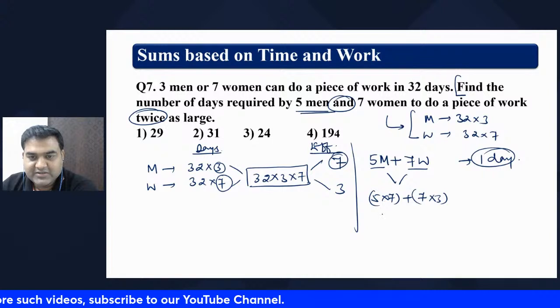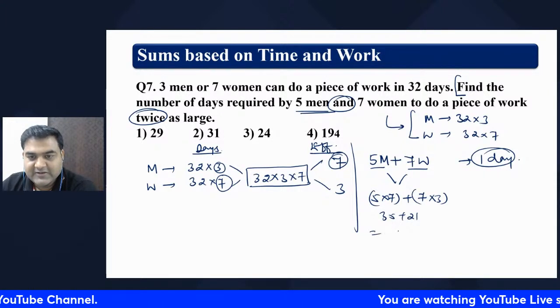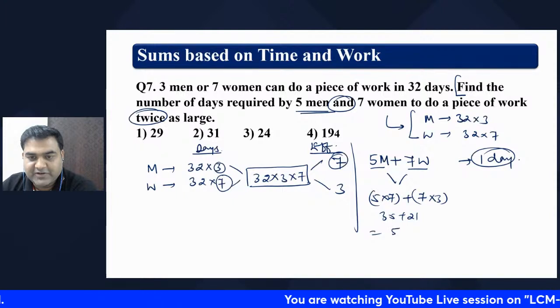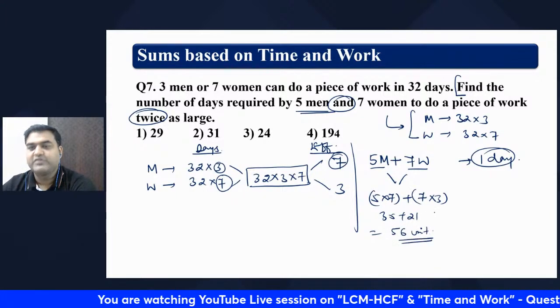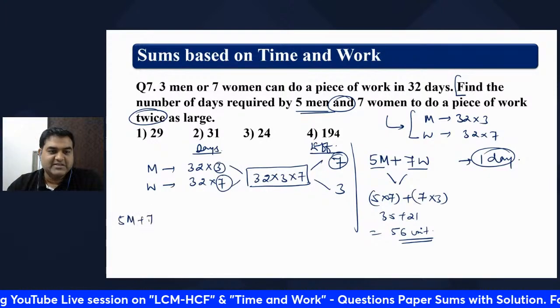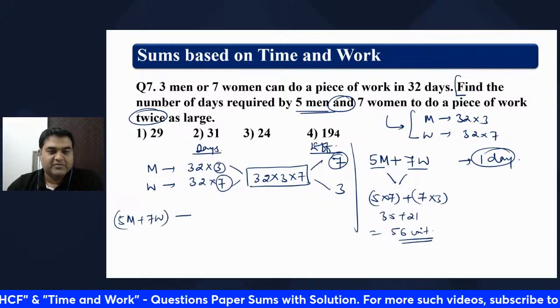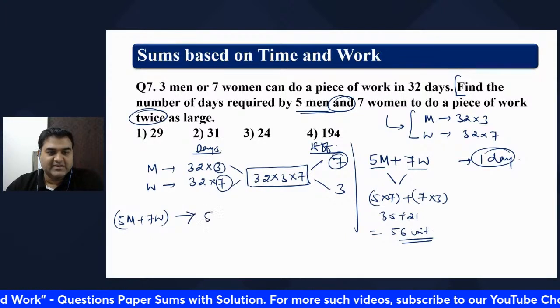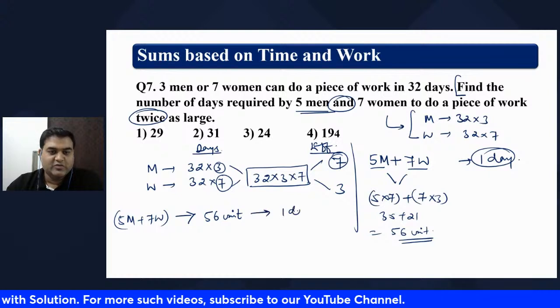That is 35 plus 21, which is equal to 56 units of job they can do in one day. That's what we got, no? 5 men plus 7 women do 56 units of job in one day.